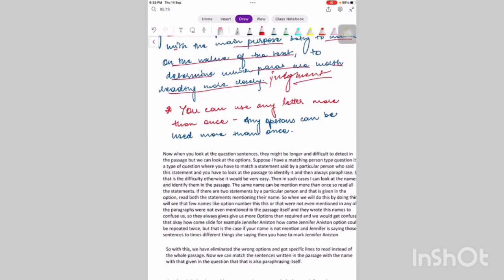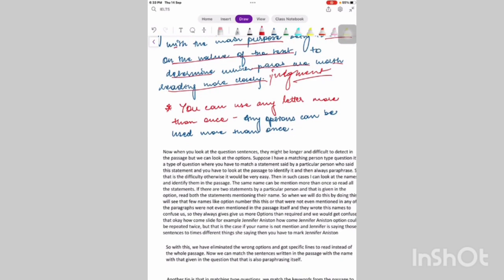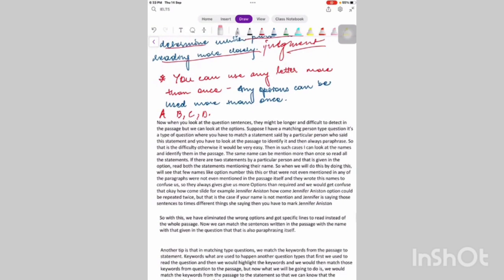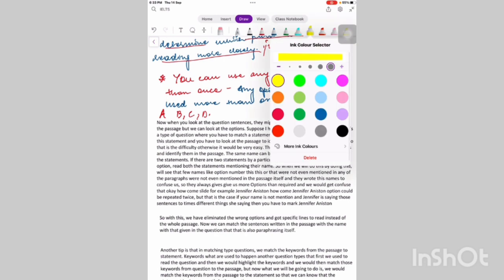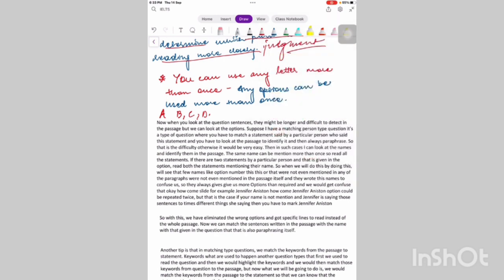Moving on, you can use any letter more than once. Any option can be used more than once. Here, there will be many options given to you, A, B, C, D, especially in the types where you would have to match a specific person to a statement. Now when you look at the question sentences, they might be longer and difficult to detect in the passage. But we can look at the options.